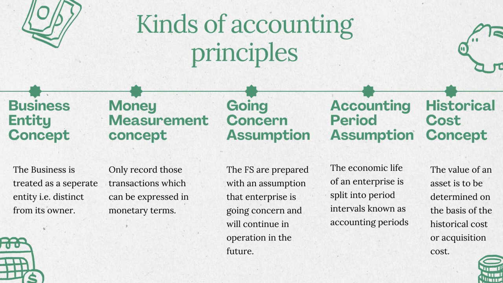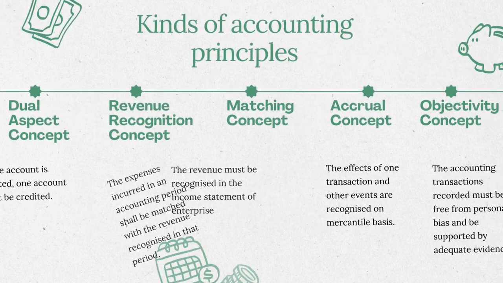Next is the historical cost concept. Here, the value of the asset is to be determined on the basis of the historical cost, which is the cost of acquisition. That is the cost which is paid for the asset at the time when it is bought into the business. Next comes the dual aspect concept.